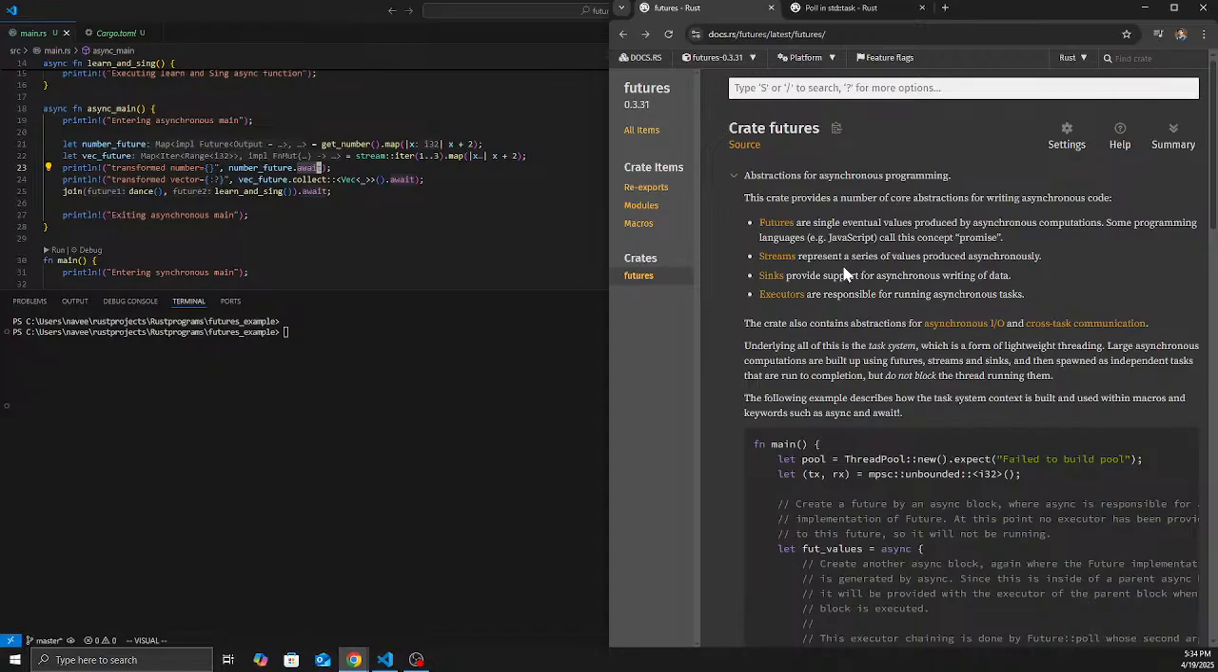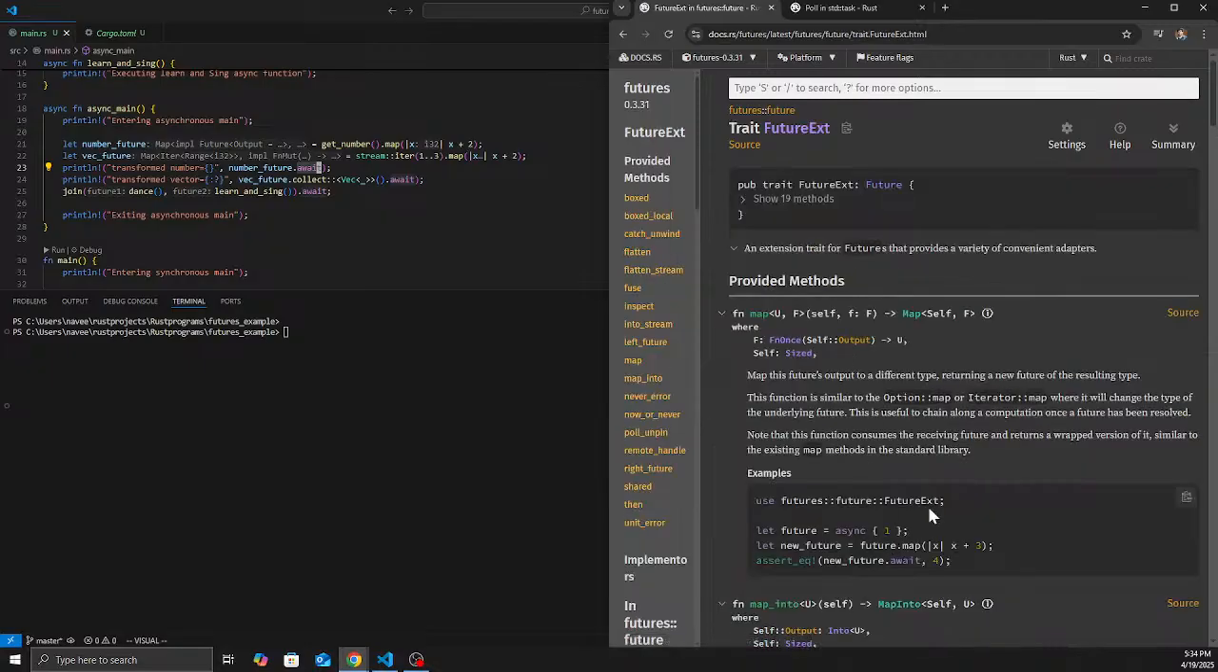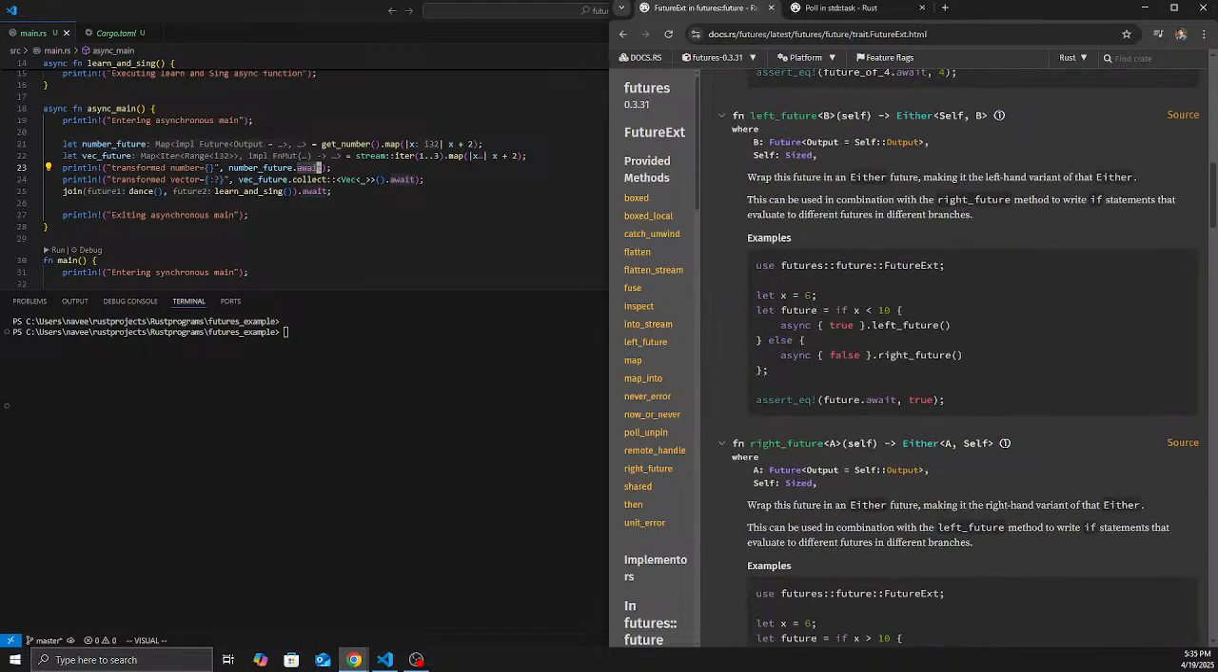It has some abstractions around those futures, and we can use futures as single eventual values produced by asynchronous computation. Let's see what this is. Yeah, futures and FutureExt. It's an extension to the Future trait itself, and this has implemented map, into, then, a lot of good methods.